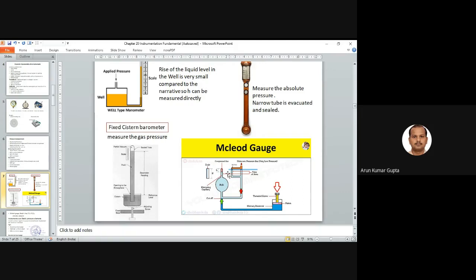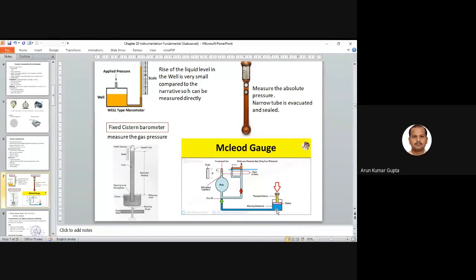We have the McLeod gauge also. This also works on this principle. You can say we have a mercury reservoir here, and these are all attached with the storage tank, right? All the arrangement is similar, only small modifications are there.